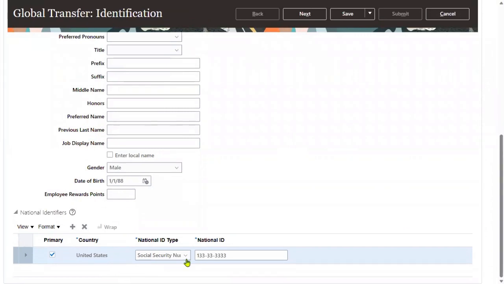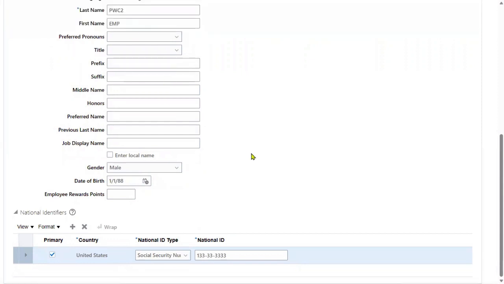Now it's been copied. So earlier we were not getting because that role was different. Role name is same, human resource specialist, but role code is different. ORA underscore is one role. PR underscore is another role. PR stands for persons. ORA means Oracle.